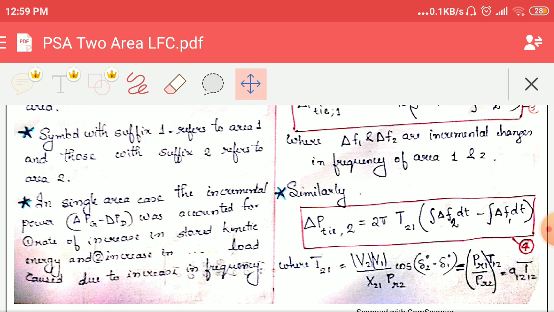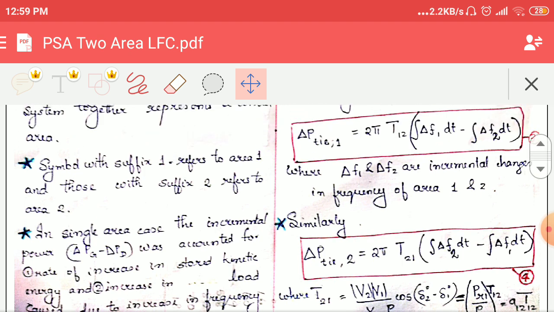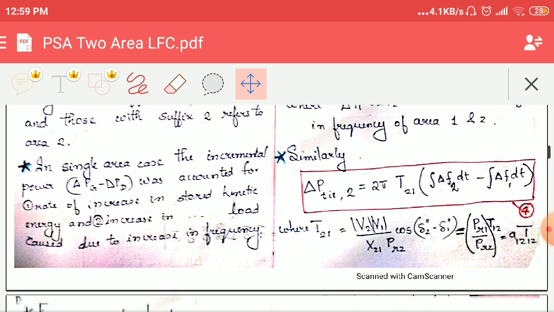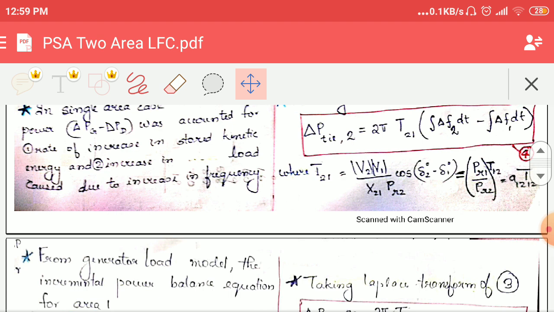So as we did for the first case, control area 1, we are also finding for control area 2. Okay, and the equation becomes 2 pi into T21. Instead of T12, now it is T21, integral delta f2 dt minus delta f1 dt. In the previous case, it was delta f1 minus delta f2. And in this case, it is delta f2 minus delta f1. So that is given in equation 4.